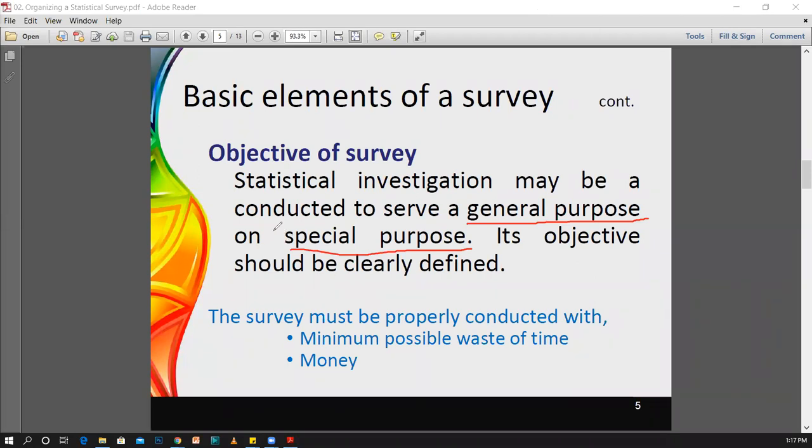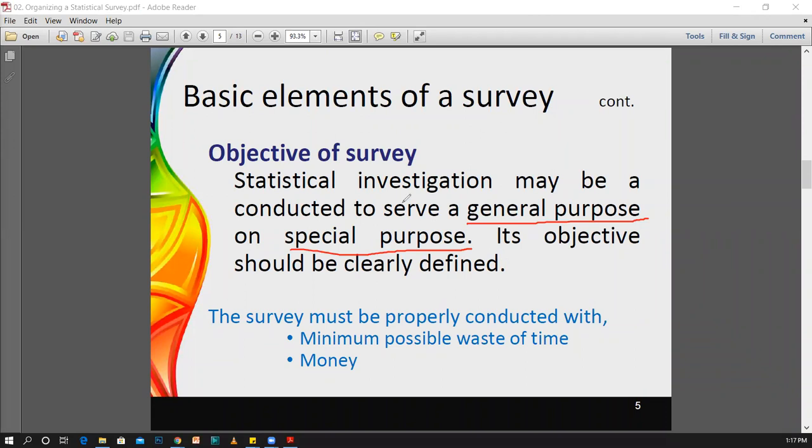That is why I told you that when you are going to conduct any survey, your objective should be clearly specified, and that is what I mentioned here. Otherwise you will be in trouble, because you may not get the relevant data for your survey.